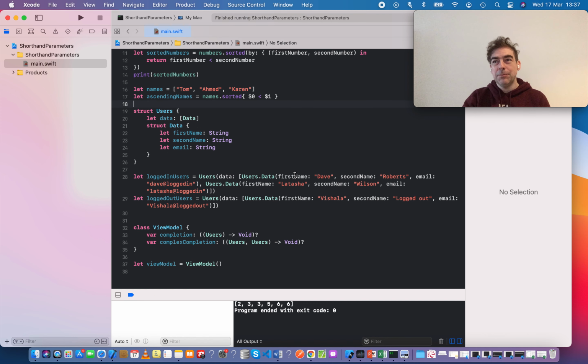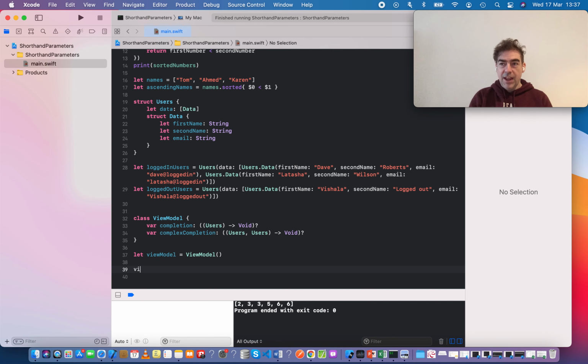Now, there are some cases where things can get a bit more complicated. So this is meant to represent some logged in and logged out users. Maybe you've got a chat application, you're getting the data from an API in a view model, and we have a completion handler here that gives us just some users, say the logged in users. So I've set up an instance of the view model here, and you might have a completion handler, and usually you'd have this in your view controller.